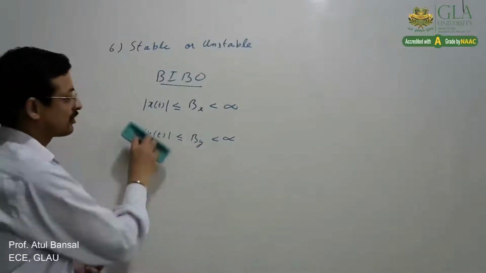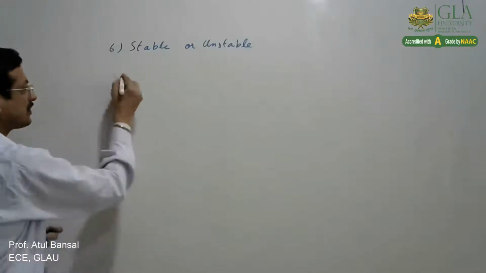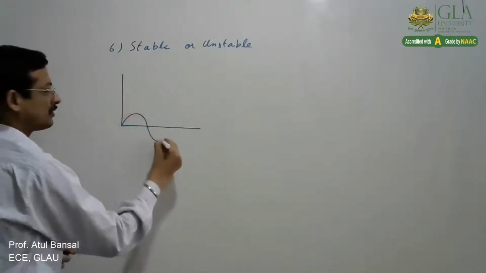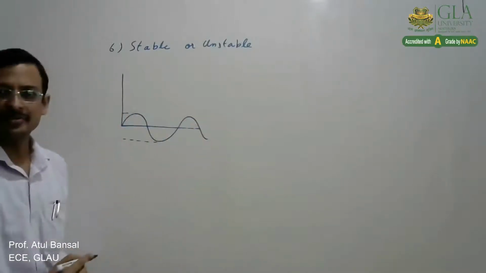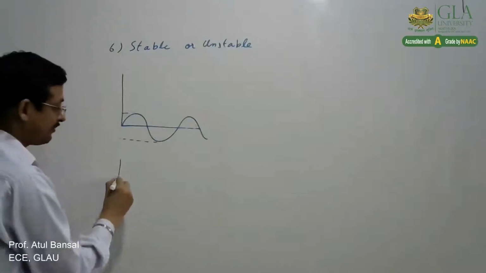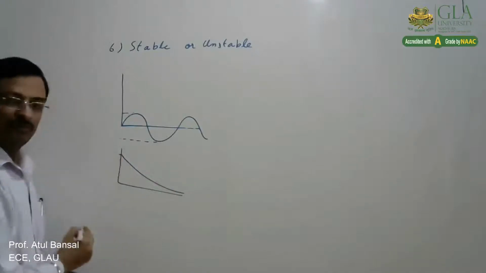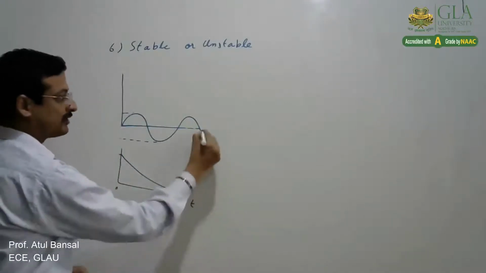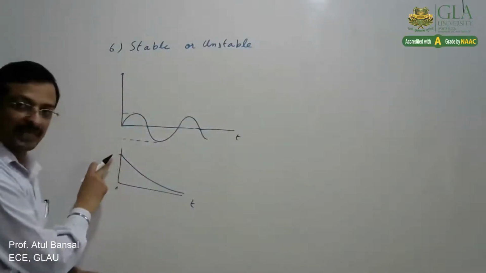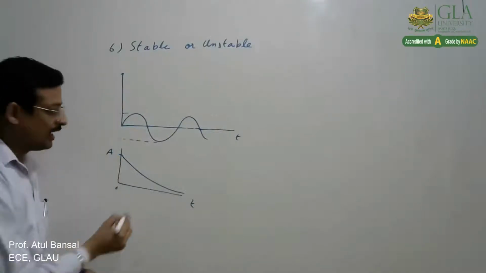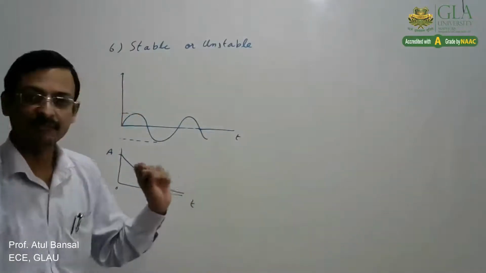Now let us look at examples of bounded signals first. If you look at a pure sinusoidal signal, it has got some maximum magnitude and some minimum value, so the magnitude is bounded. Same way, if we look at this signal, it is having some maximum value, but it might be going to infinity. This is also going to infinity, right? But its maximum value is some constant A, and minimum will be 0. It might be touching infinity on the time axis, but it will be having some minimum value.